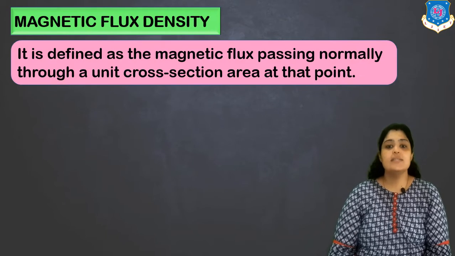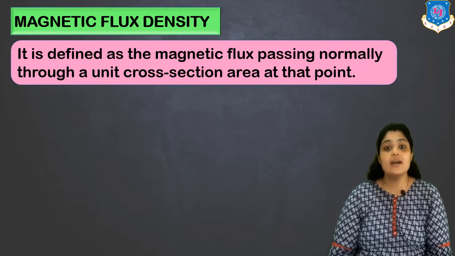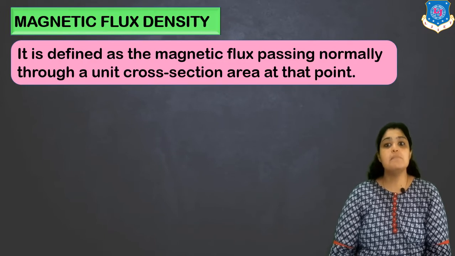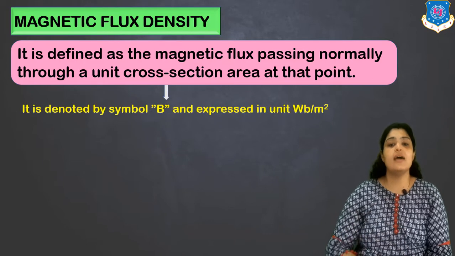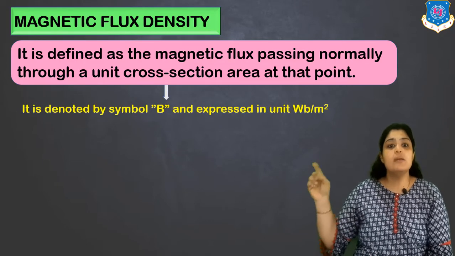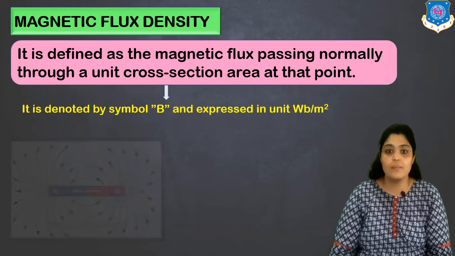Magnetic flux density is the next term which I am going to discuss. This is also known as magnetic induction. It is defined as the magnetic flux passing normally through a unit cross-sectional area at that point. It is denoted by a symbol capital B and its unit is Weber per meter square.